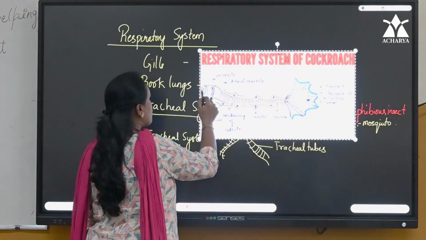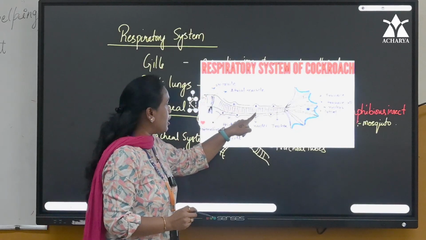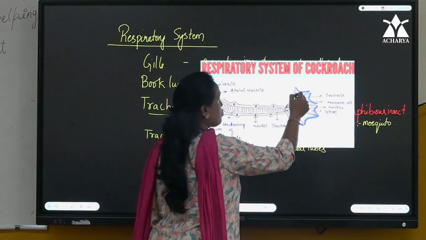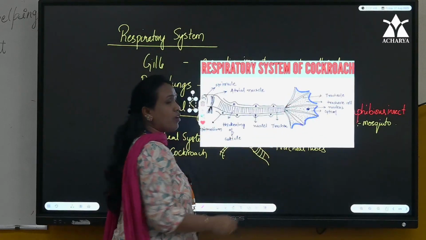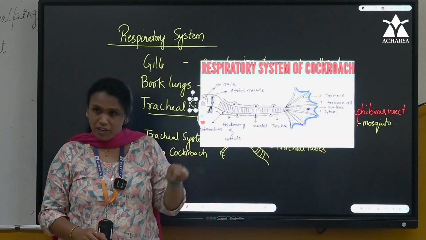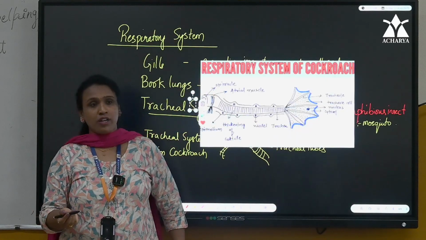This is the spiracle opening. This is the tracheal tube. These are the tissues present over here. So directly the oxygen is carried through those tracheal tubes into the tissues and organs present inside the animal.